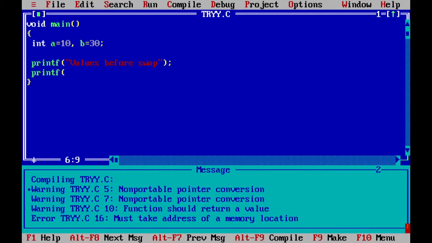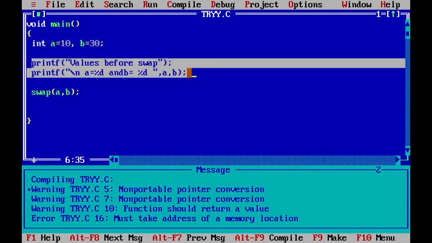If I print those two values before swapping, I'll write printf with \n. In the next line, I want to print %d and %d. Or if you want, you can be very specific: a is equal to %d, b is equal to %d, with a comma and then a, b. After that, we want to swap the values of these two variables with a function called swap. Here I want to pass the values a and b, right? And then in the next step, we want to check whether the values have been changed or not.